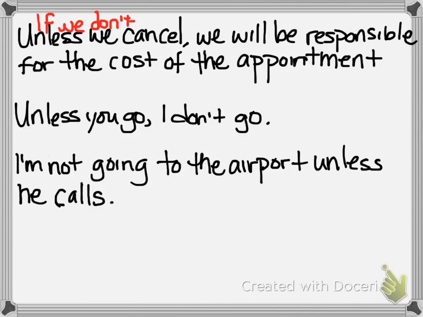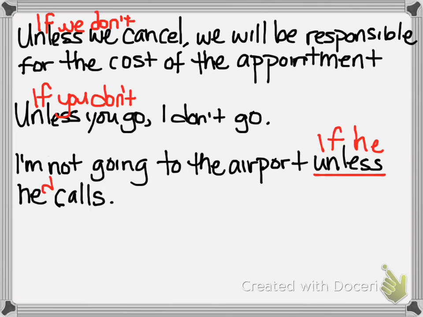Number 2 says, unless you go, I don't go. And what it means is if you don't go, I don't go. And what that sentence just means is I don't want to go without you. The last one, the result clause is first and the if clause is second. I'm not going to the airport unless he calls. So here we have unless, if he doesn't call.